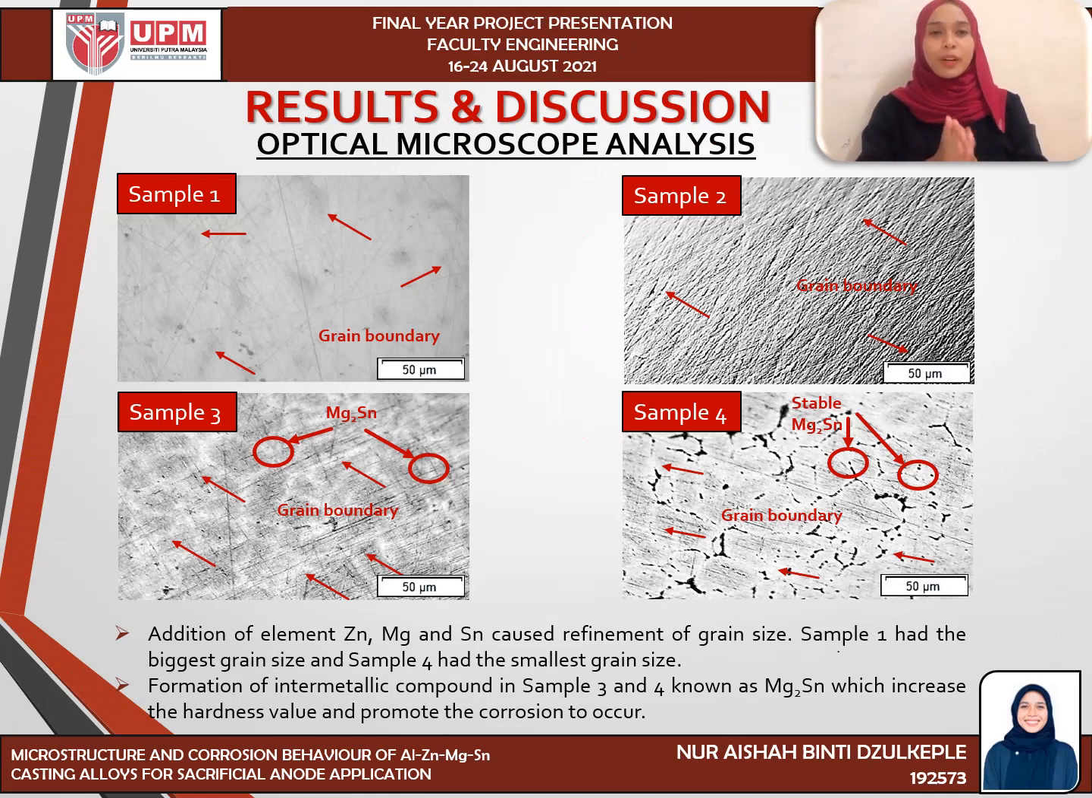In optical microscope analysis, the figure shows the micrograph of 4 alloys. It shows that additions of elements such as zinc, magnesium and stannum cause refinement of grain size. Sample 1, which is pure aluminium, had the biggest grain size, whereas sample 4 had the smallest grain size. Formation of intermetallic compound in sample 3 and sample 4, known as Mg2Sn, increases the hardness value and promotes the corrosion behavior to occur.